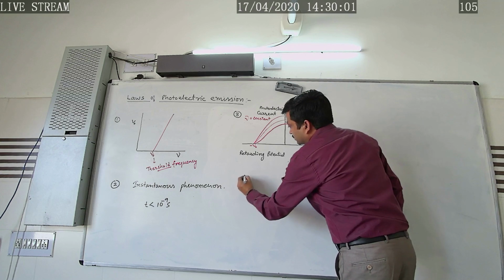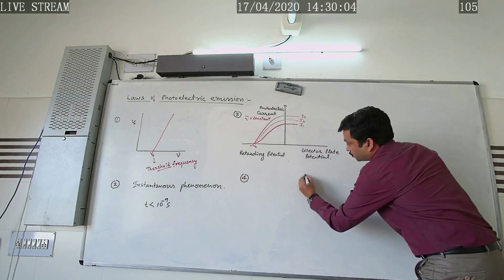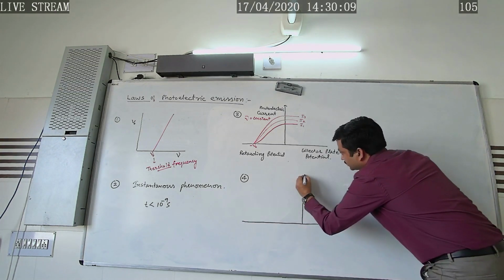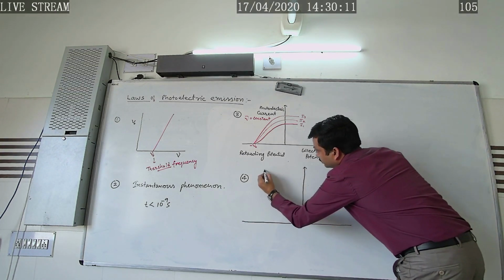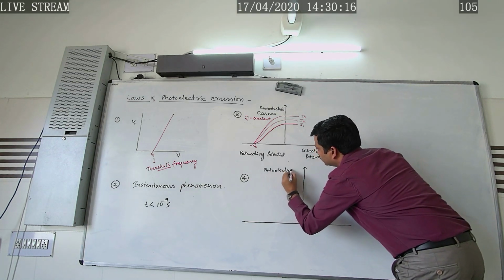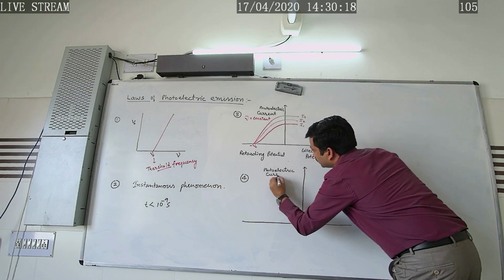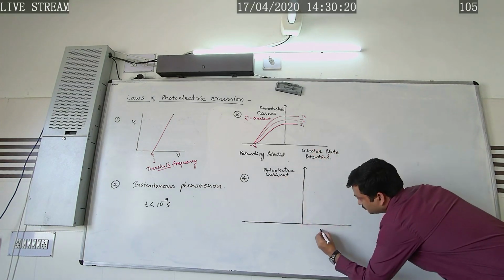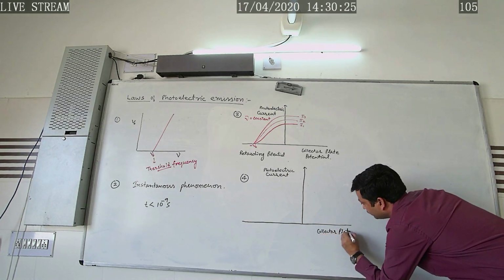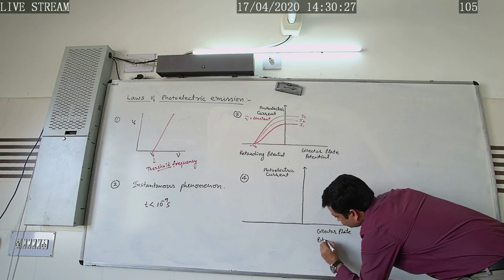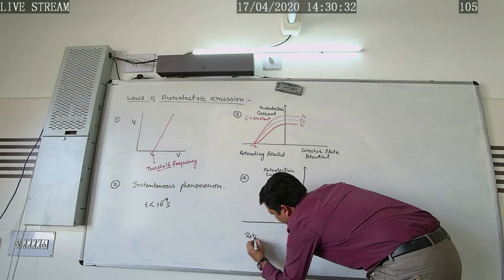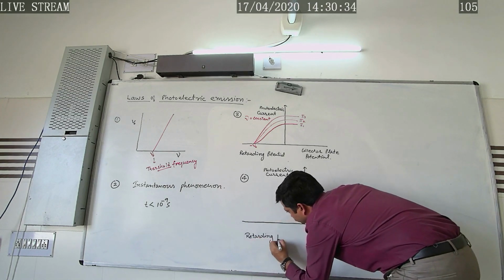Now, in the same way, we have defined the fourth law. We have explained it in a similar way by plotting the graph between the photoelectric current and the collector plate potential, and here the retarding potential.